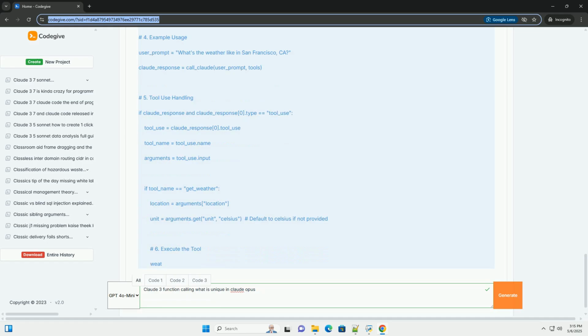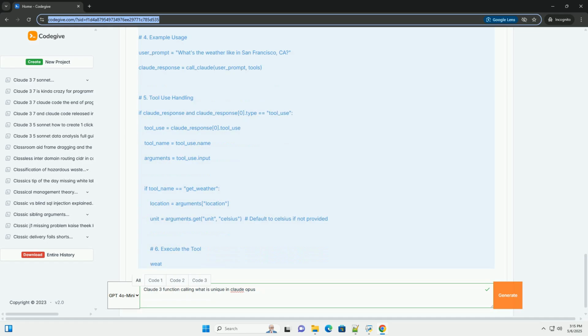Improved reasoning and context switching. Claude 3 can maintain context across multiple turns of a conversation, even when tool use is involved. It can remember previous tool results and use them to make informed decisions in subsequent requests. Less prompt engineering. While prompt engineering is always beneficial, Claude 3 requires less fine-tuning in the prompt to correctly use tools. Its ability to parse and act upon the tool instructions is superior.